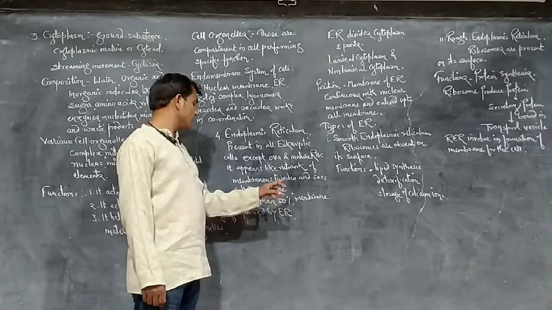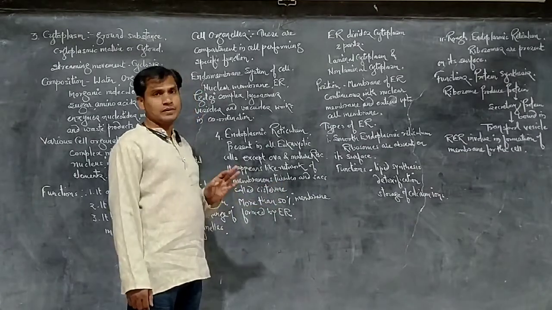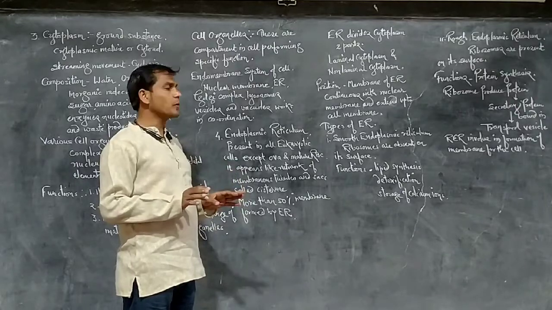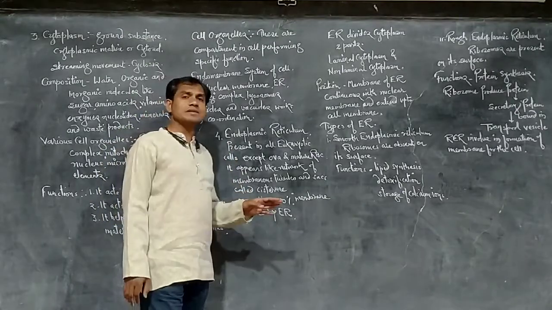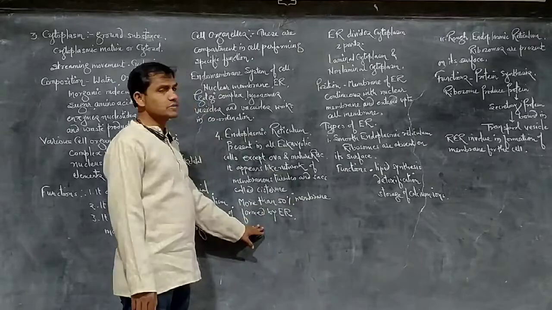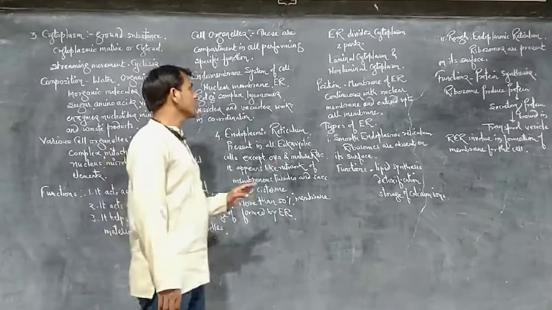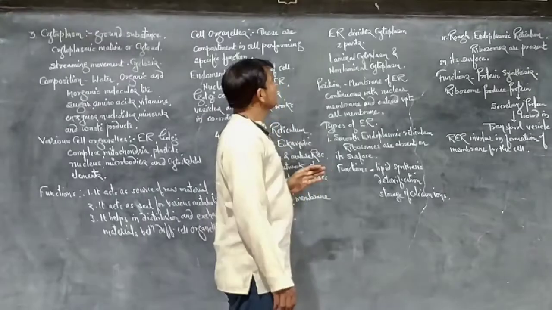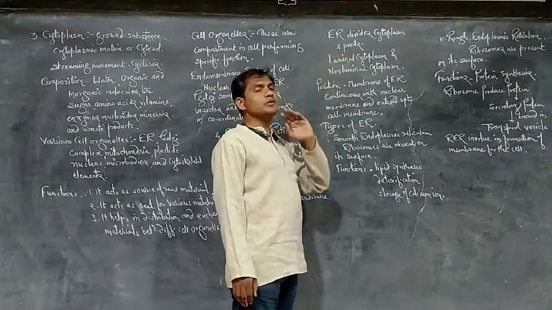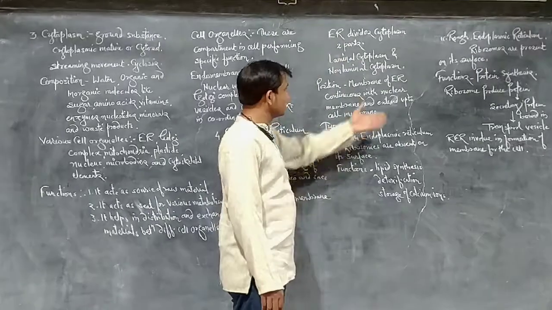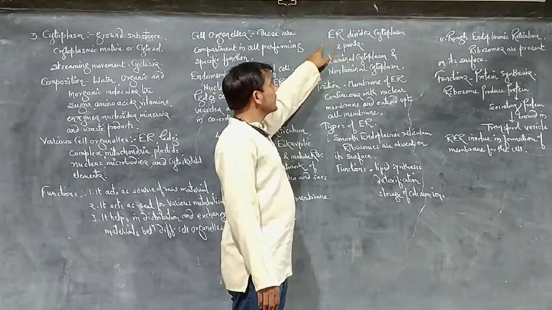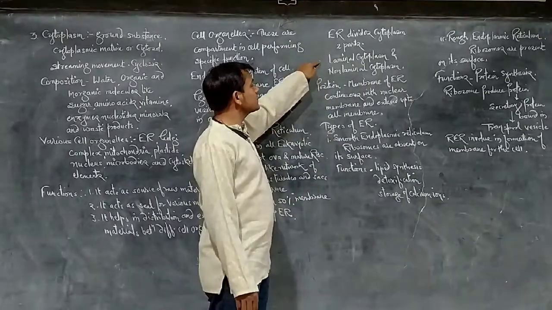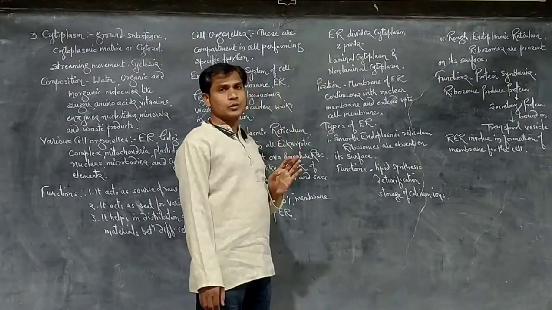More than 50% of the total membrane of the cell is formed by the endoplasmic reticulum. Now, the endoplasmic reticulum divides the cytoplasm into two parts: the laminar cytoplasm and the non-laminar cytoplasm.